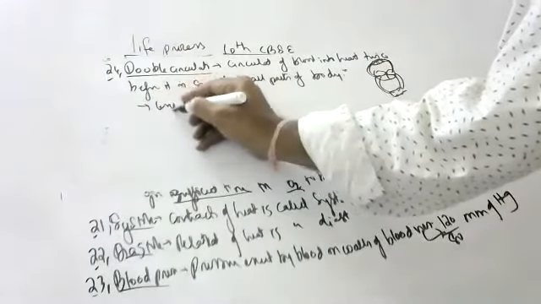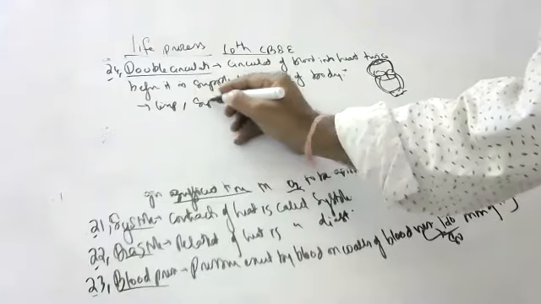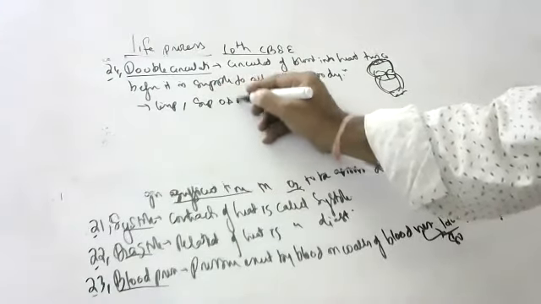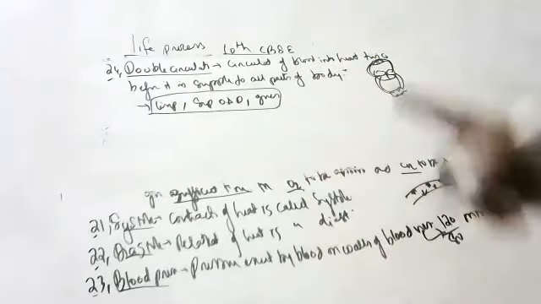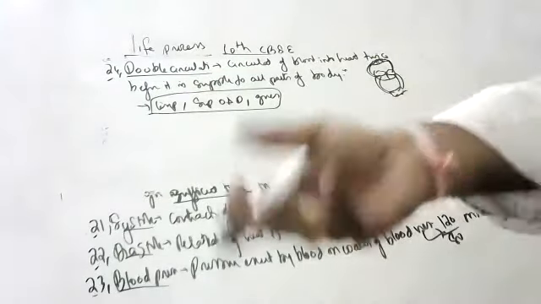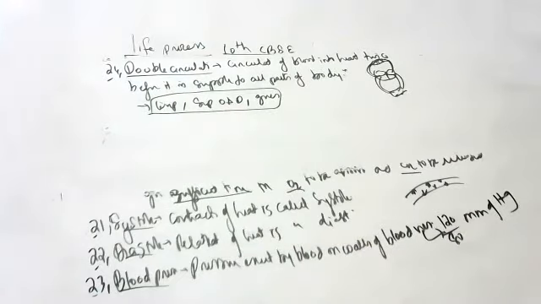What are the uses of double circulation? It helps in temperature control. It helps in separation of oxygenated and deoxygenated blood. It gives more energy. What are the three uses of double circulation? It controls temperature, it separates oxygenated and deoxygenated blood, and also it gives more energy.